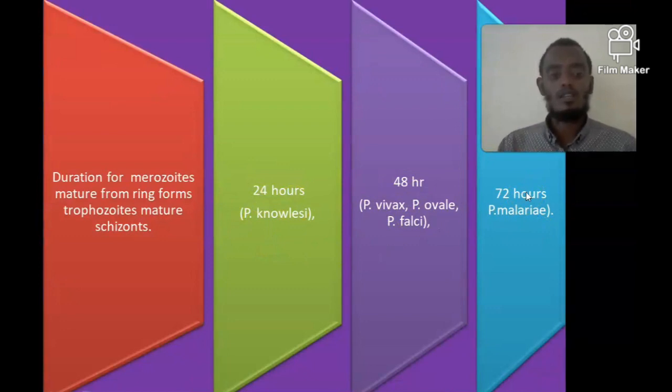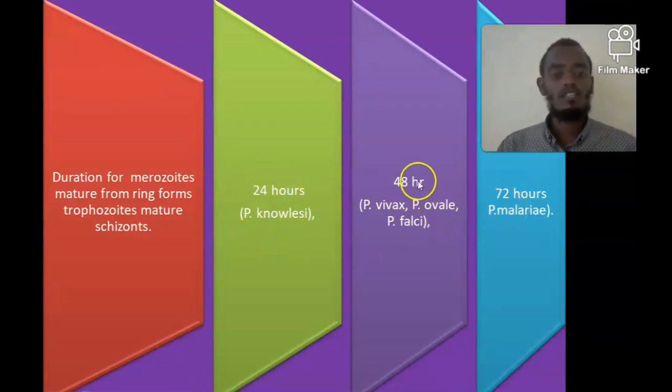Because when there is a rupture of red blood cells, the cell membrane phospholipids become changed into arachidonic acid. Arachidonic acid will change into prostaglandin, and prostaglandin will increase the set point of the temperature in the hypothalamus, and that can lead to fever. So the fever during malaria is due to rupture of the cell membrane of red blood cells. In malariae, the fever is every 72 hours.